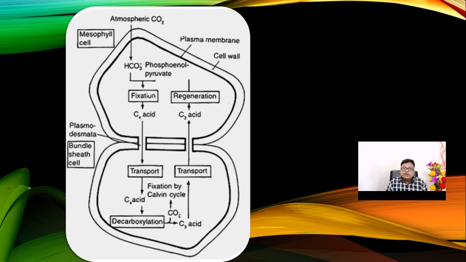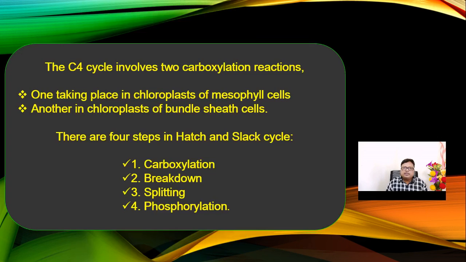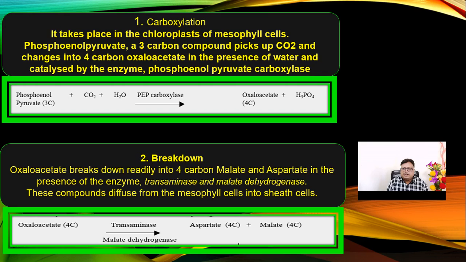There it will be fixed via the C3 cycle, and after fixation, regeneration will take place again in the mesophyll cell. So the photosynthesis reaction is the same, but there will be two types of what? Two types of reaction centers are there. Now the C4 cycle involves carboxylation, breakdown of the materials, splitting, and again phosphorylation. So one is occurring in the bundle sheath cells, another in the mesophyll cells.